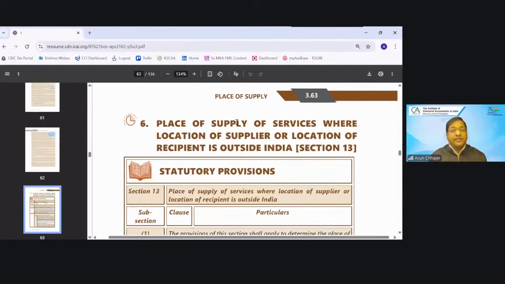Now we are talking about section 13. You will find all the provisions similar to that. Section 13 would be applied if any one party, either supplier or recipient, is located outside India. Means one party is in India, one party outside India.